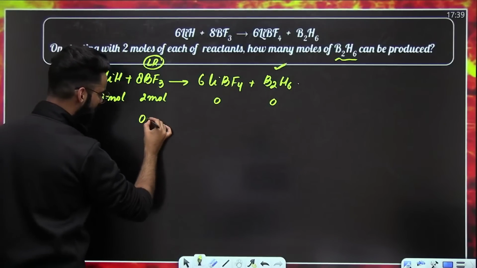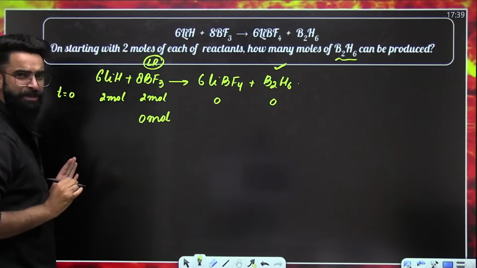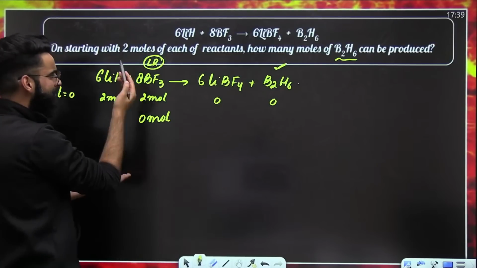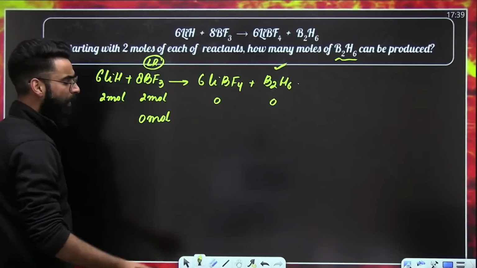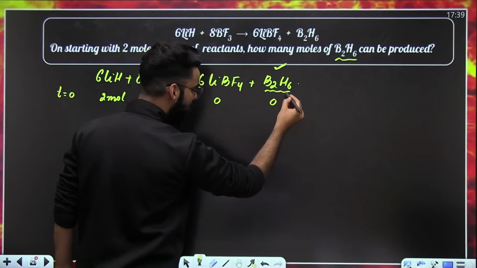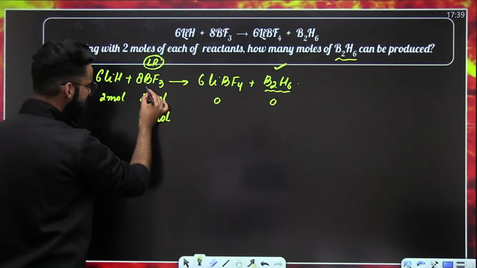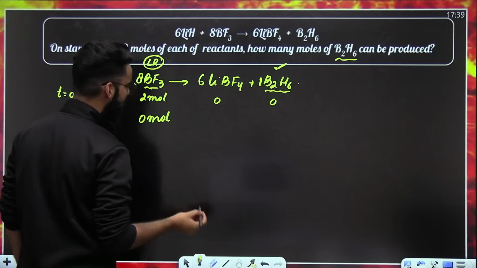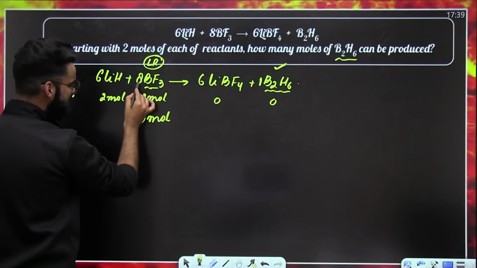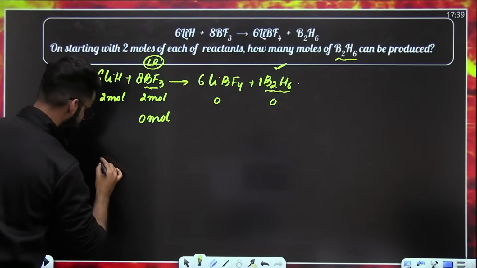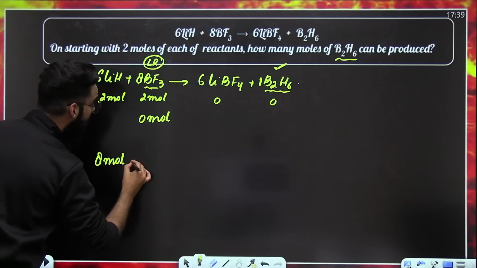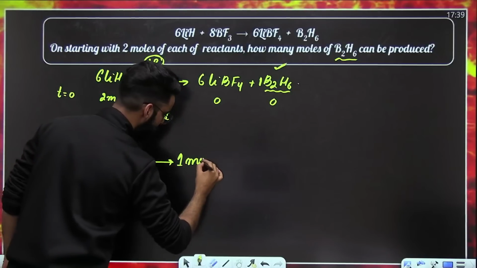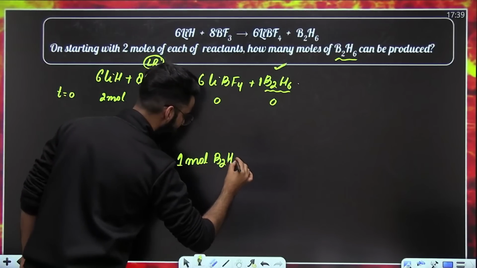If BF3 is the limiting reagent, after some time, you'll find 0 moles of BF3 left in the container. Now, entire product formation, that is decided by BF3, right? Now, what do I need to calculate? I need to calculate the moles of B2H6 formed. So, just relate the stoichiometry of limiting reagent with B2H6, right? So, can I say 8 moles of limiting reagent gives 1 mole of B2H6? I'll write it here. 8 moles of limiting reagent produces 1 mole of B2H6, right?